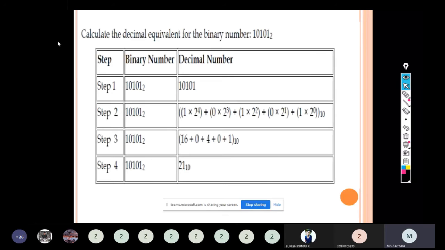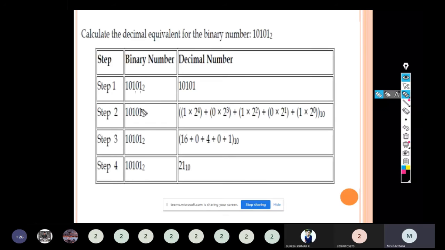Step 1: we have to form a table like this, or we can solve it directly. That is given for easier understanding. The given binary number is 10101 to the base 2. So now we are going to find the decimal equivalent for this binary number. It consists of only an integer part; there is no fractional part.